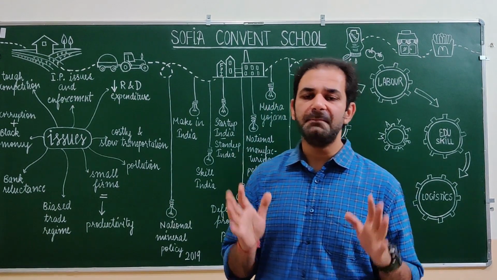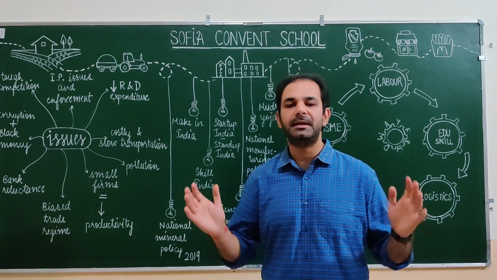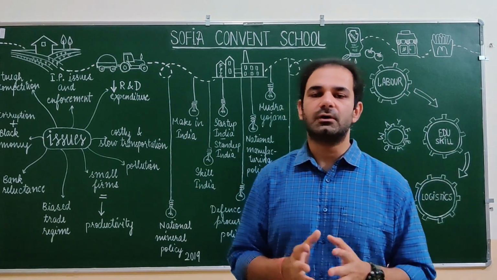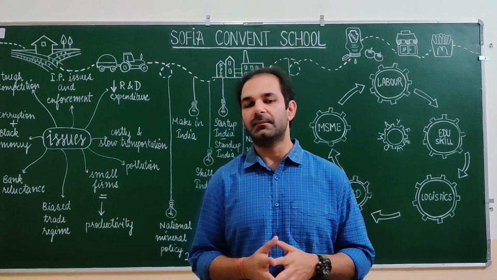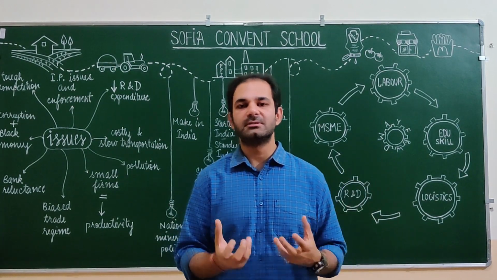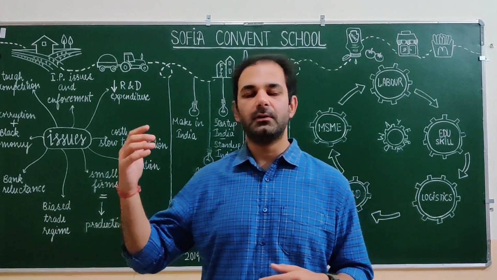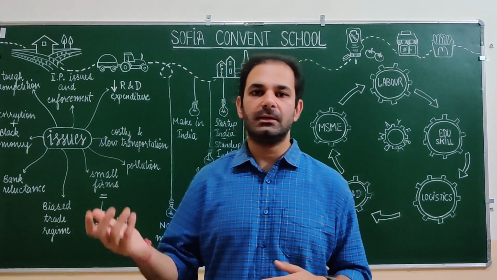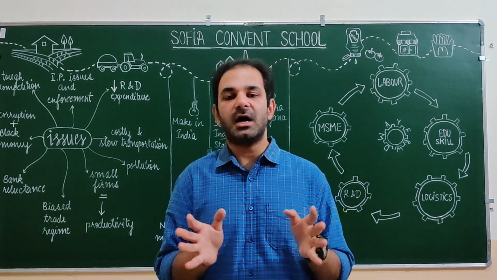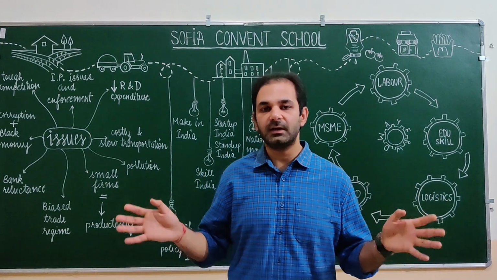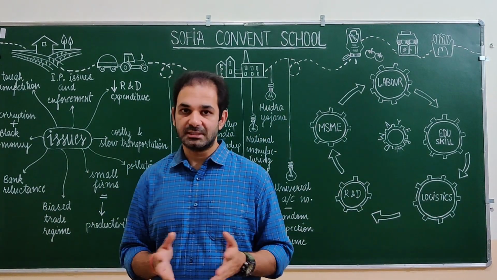We have a very biased trade regime in India where we are focusing only on the big sharks, or the big corporations in the manufacturing area. We have very few firms, like Adani, Ambani, Reliance, the Tatas, the Aditya Birla Group. All these companies are into various products, manufacturing different consumer and essential goods, even durable goods as well.